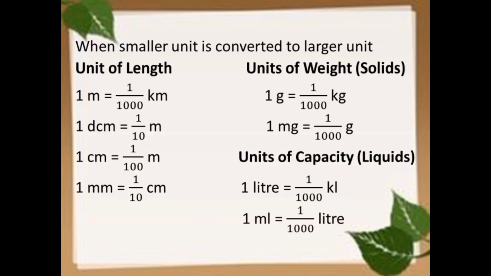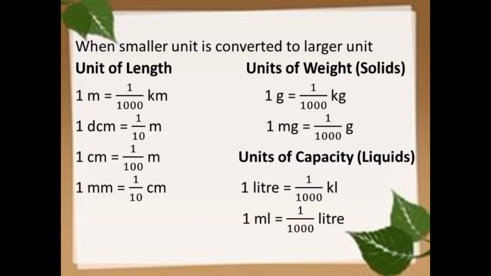And in case of units of weight or solids, 1 gram is equal to 1 upon 1000 kilogram, 1 milligram is equal to 1 upon 1000 gram. And in case of units of capacity or liquids, 1 liter is equal to 1 upon 1000 kiloliter, and 1 milliliter is equal to 1 upon 1000 liter.